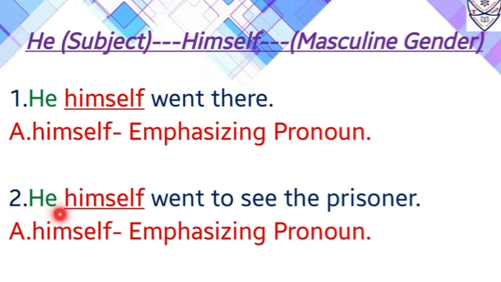Number 2, he himself went to see the prisoner. Now in this sentence again we will put the stress while speaking, he himself went to see the prisoner, or we can say that himself is used for the sake of emphasis in this sentence. So himself will be an emphasizing pronoun. Now in this sentence himself is followed by a subject, or we can say it comes after the subject and it comes before the verb, that verb is went. So himself will be an emphasizing pronoun.